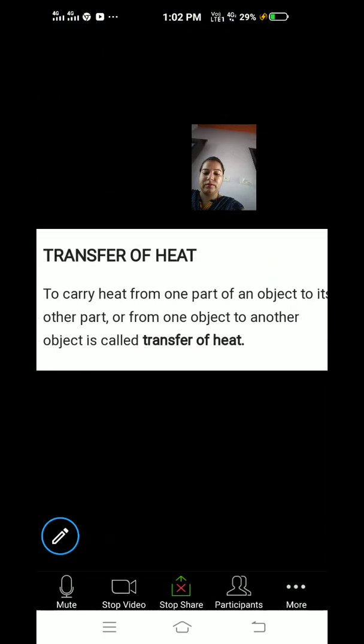Yesterday we discussed about heat, the form of heat. I told you that heat is a form of energy. So, heat is transferred by three methods. One is convection, another is conduction, and the third one is radiation. Today, I am including the previous lecture also in this one.